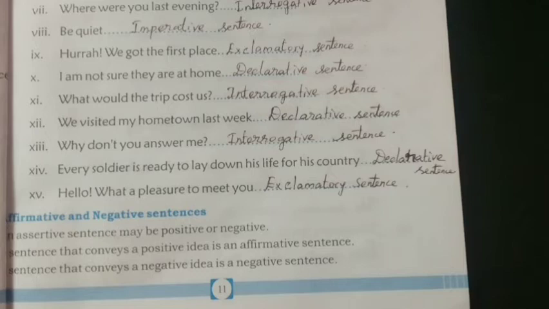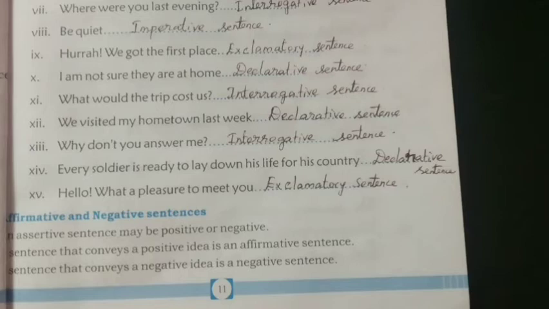The ninth one, hooray, we got the first place. Here, in this sentence, there is an exclamatory form. So this is coming under exclamatory sentence. And 10th one, I am not sure they are at home. This is a declarative sentence as well as it gives the negative information. Not is a negative word. So this is coming under negative sentence. 11th one, what would the trip cost us? It starts with question word and ends with a question mark. So this is an interrogative sentence.